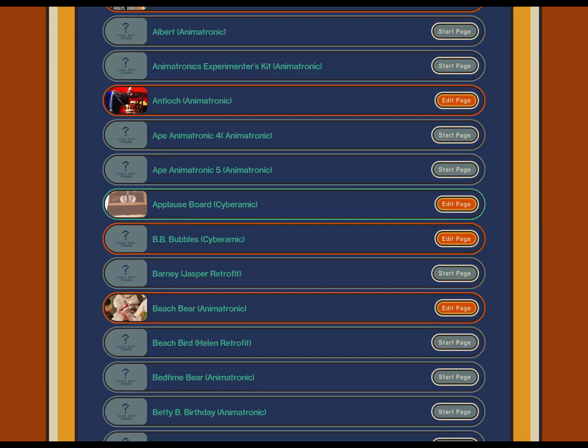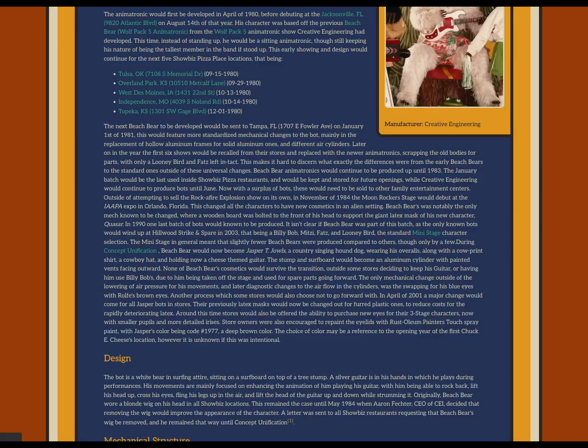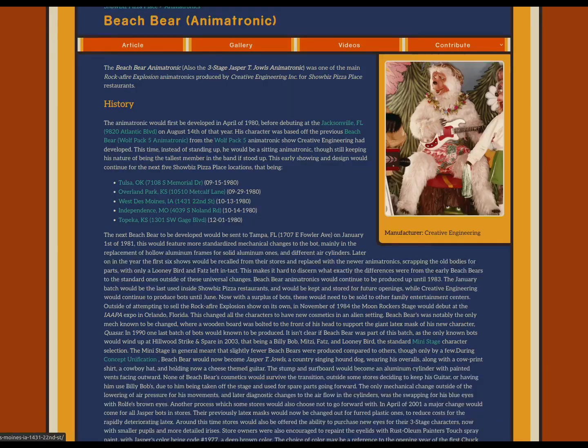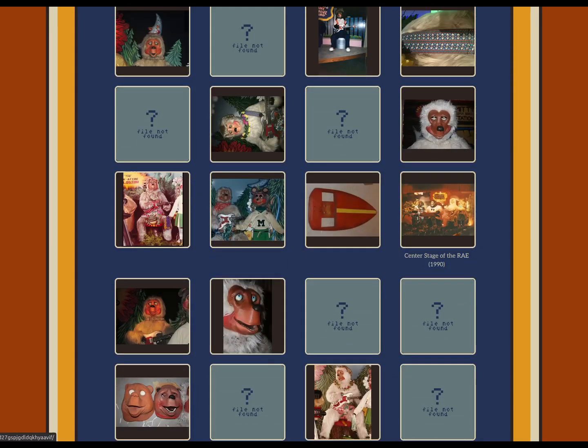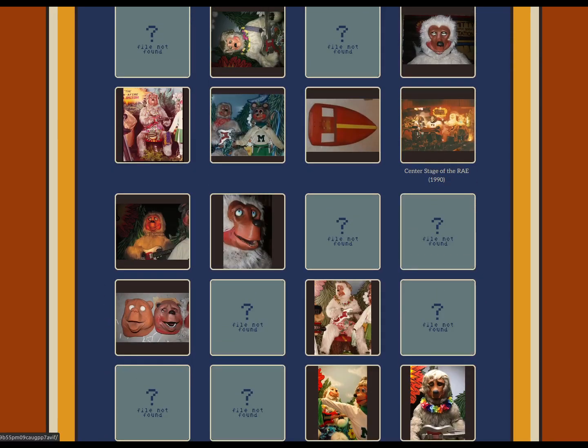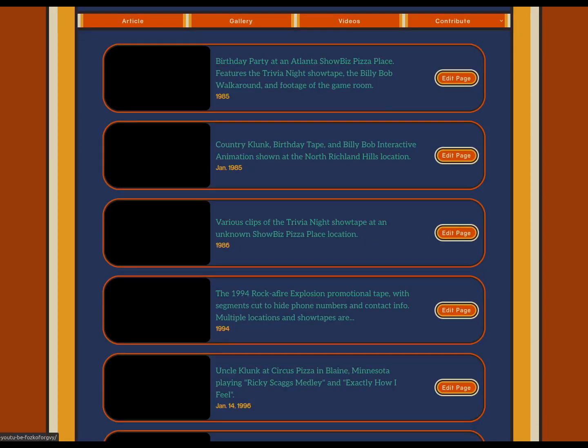Let's search by all years. We can go down to Beach Bear from the Rock-afire Explosion, and you get an entire article about Beach Bear, specifically the animatronic, not the character. You get a gallery of some of the characters. Some files are missing on this page. I do need to fix that. You get videos that feature Beach Bear.